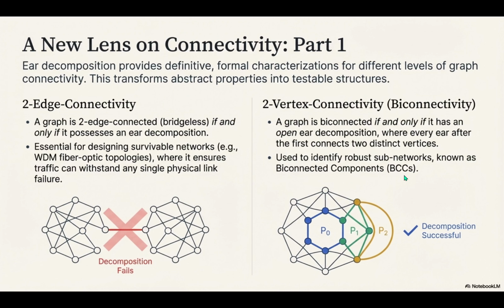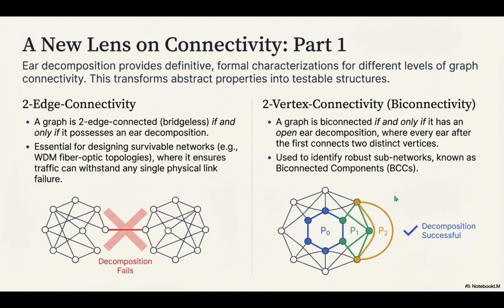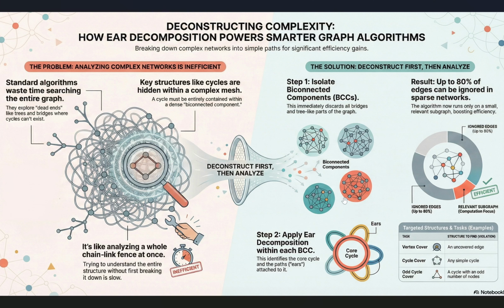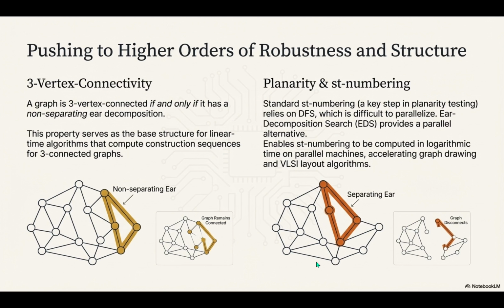That single point is called an articulation point, and taking it out breaks the network. The open ED guarantees that your redundancy runs through two different parts of the existing structure. It formally defines those robust subnetworks, the BCCs. And this extends even higher, right? To three-vertex connectivity, which needs a non-separating ear decomposition. We're moving from just describing robustness to having an actual blueprint. A blueprint for how to construct or analyze these highly robust networks.